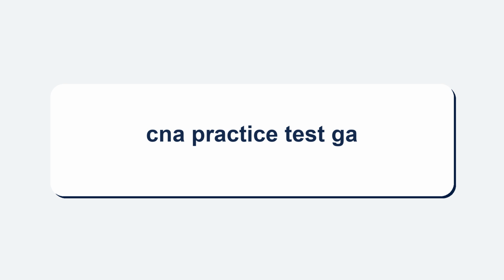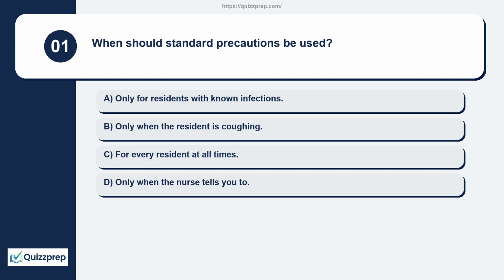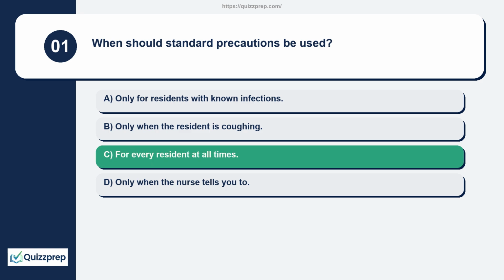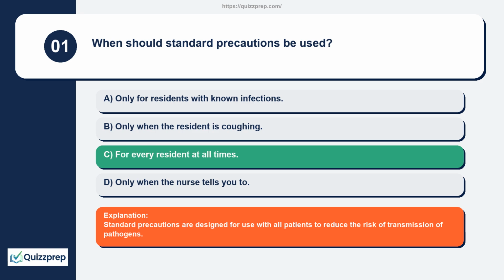CNA Practice Test GA. Question 1. When should standard precautions be used? Only for residents with known infections. Only when the resident is coughing. For every resident at all times. Only when the nurse tells you to. Standard precautions are designed for use with all patients to reduce the risk of transmission of pathogens.